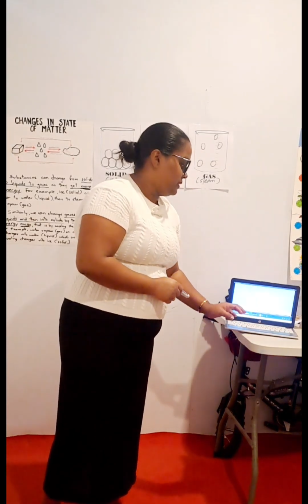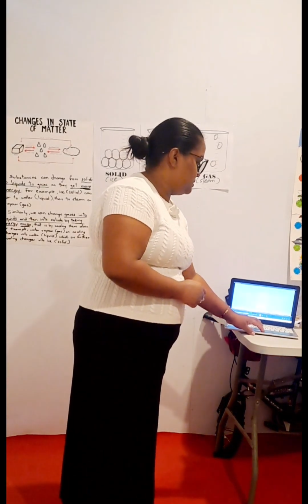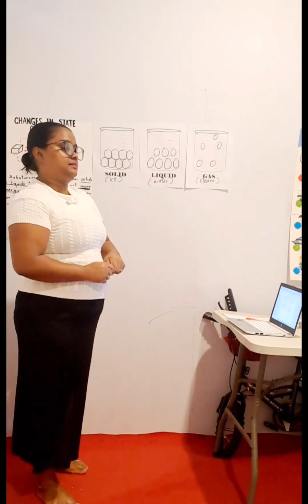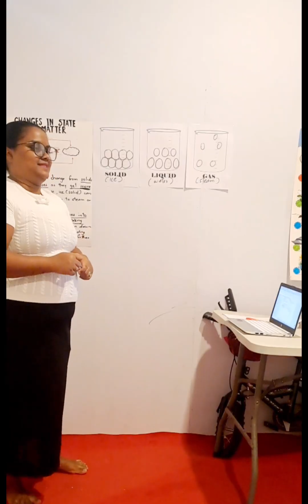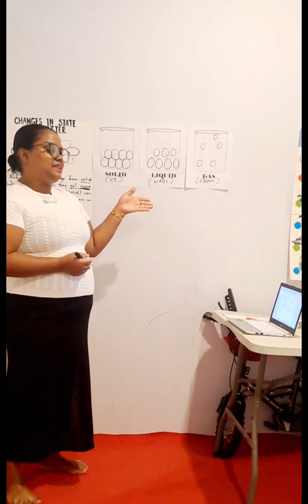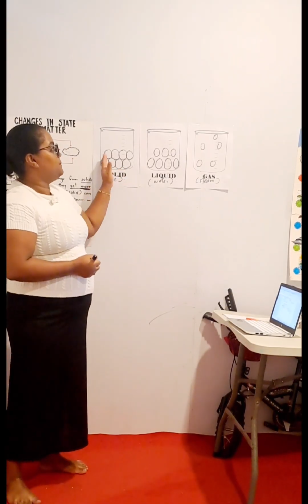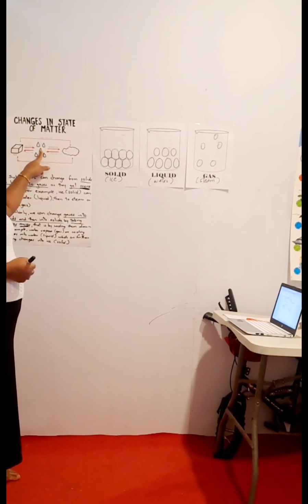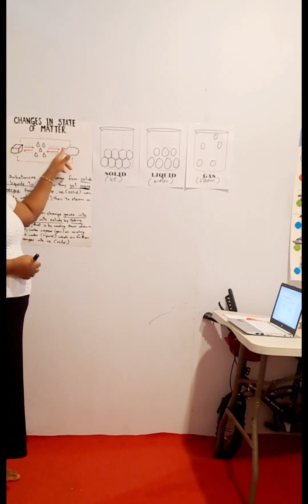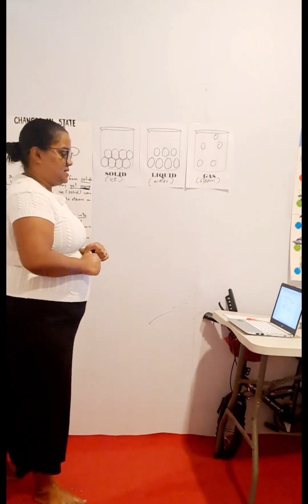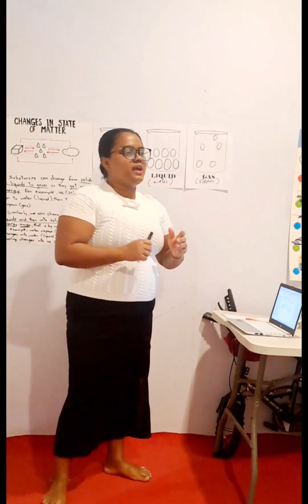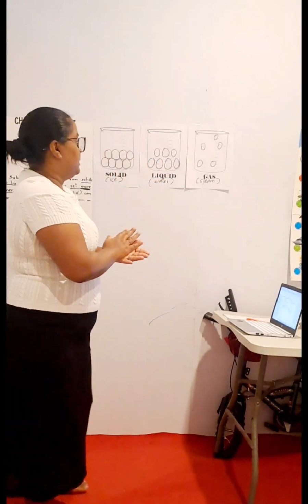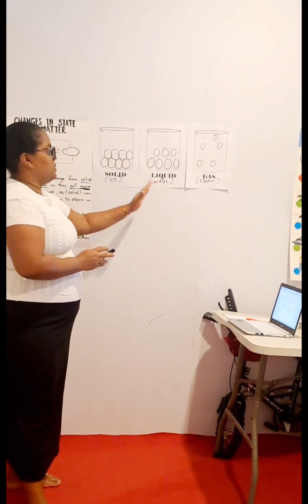Right. So you get a clear picture of what happens when heat is added? Right. So when heat is added, it melts. First stage, melting happens, and then next is evaporation. Good children. Let's discuss from whatever we've learned.